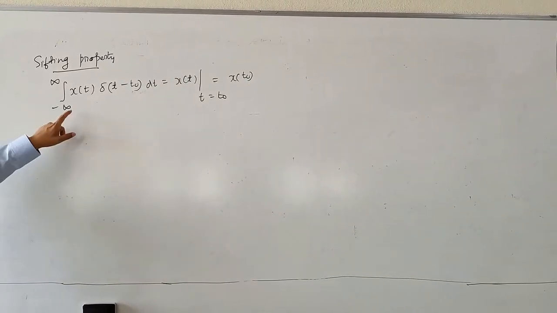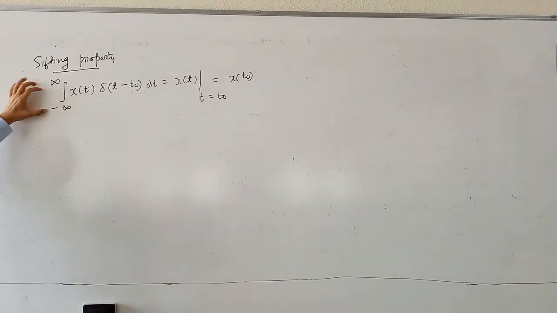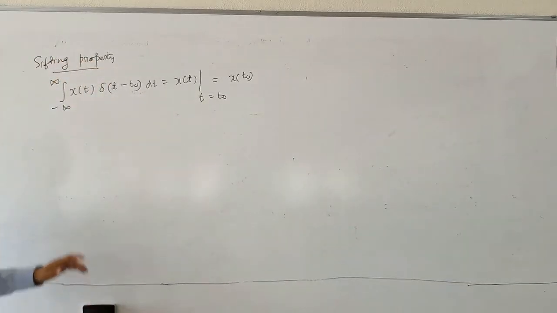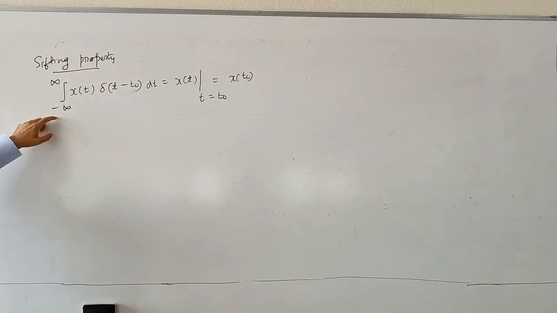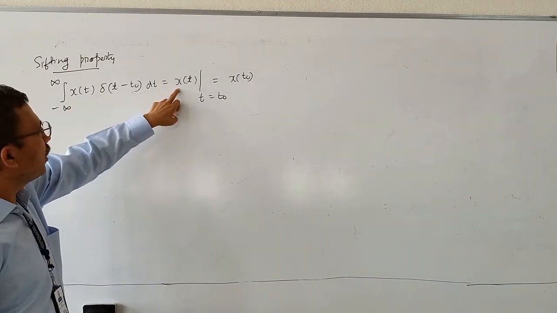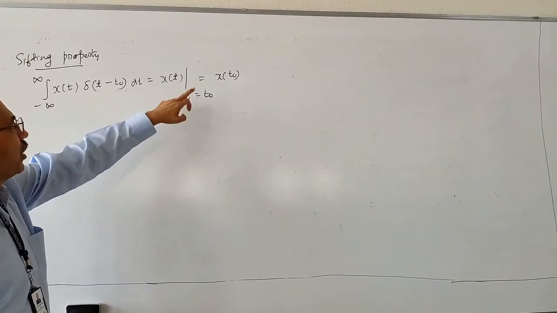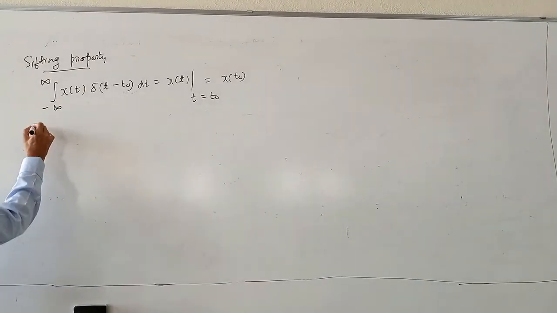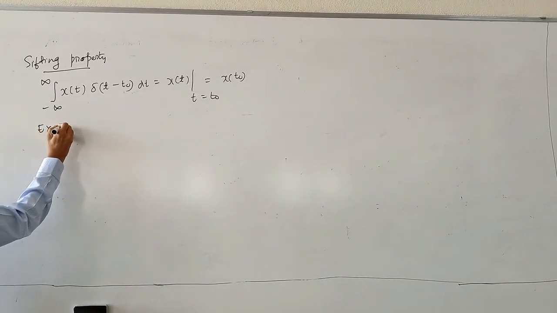Say, if you have an impulse function inside an integral, then you require the shifting property to evaluate that integral. For example, integration from minus infinity to plus infinity of x of t delta of t minus t naught dt is equal to x of t evaluated at t equal to t naught, that gives x of t naught. I'll take one example.